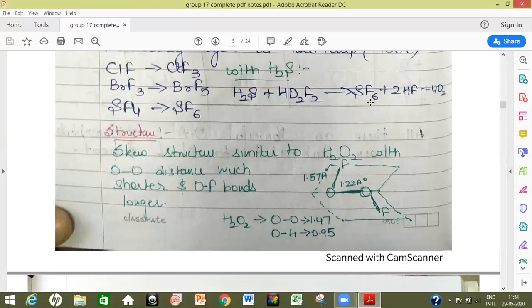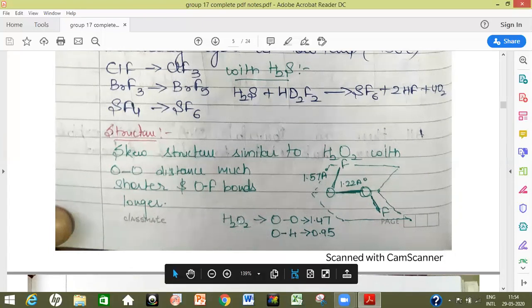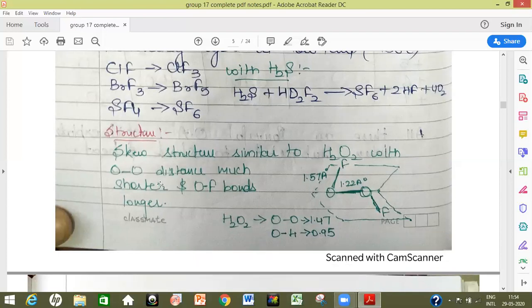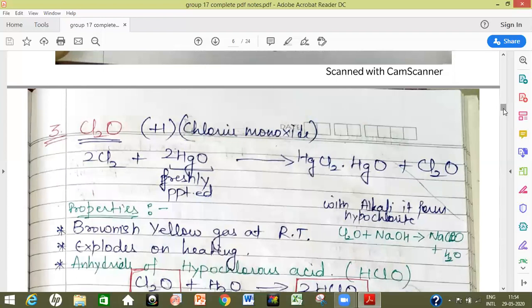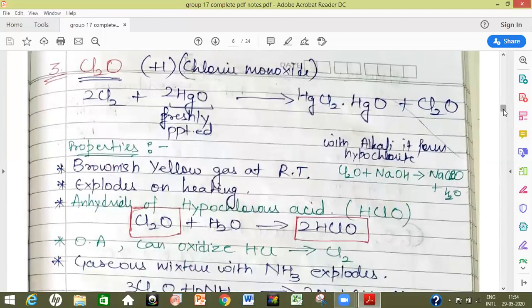Coming to the structure, it has a Q-shaped structure. As the formula is very much similar to H2O2, it is having a similar structure just like H2O2. This structure is also a Q-shaped structure with the O-O bond distance shorter in comparison to that of H2O2 and longer O-F bonds in comparison to H2O2.